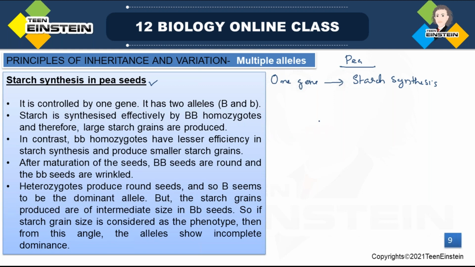So this one gene has two alleles. I'm talking about one gene, and it has two different alleles. What are the alleles? Capital B and small b. These are the two different alleles of that starch synthesizing gene.